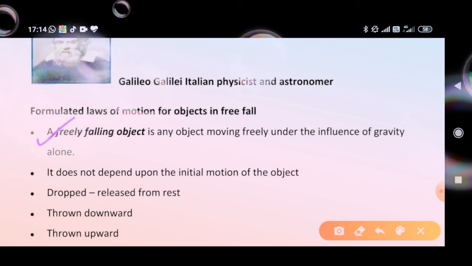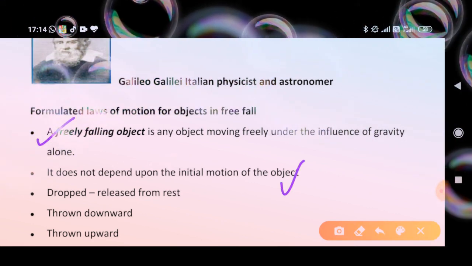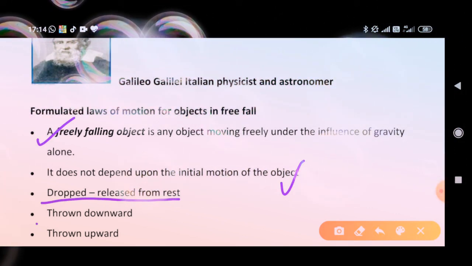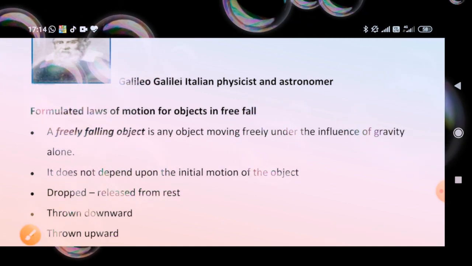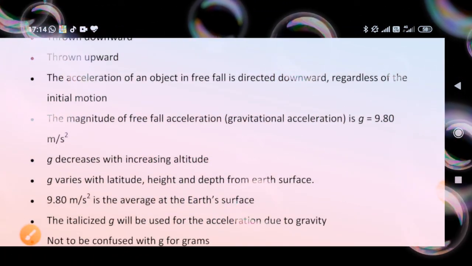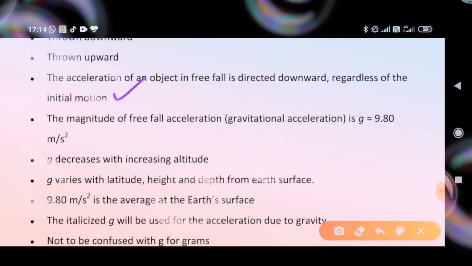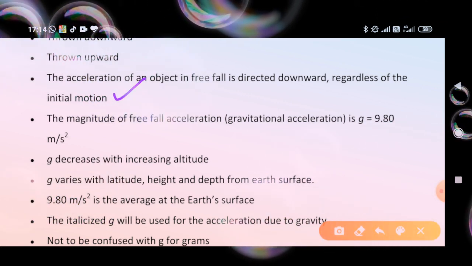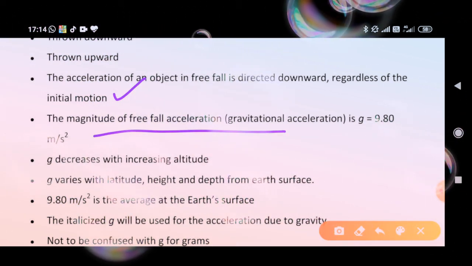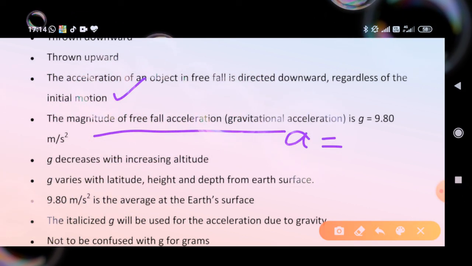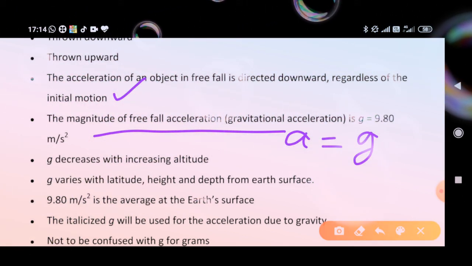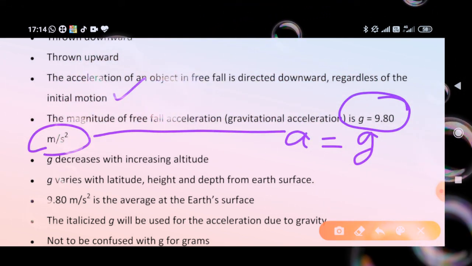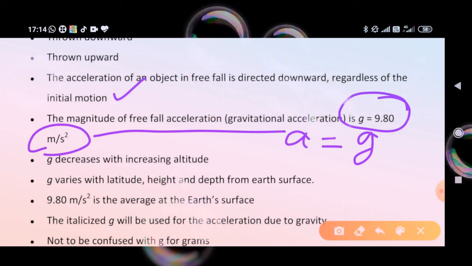It does not depend upon the initial motion of the object: dropped or released from rest, thrown downward, thrown upward. The acceleration of an object in free fall is directed downward regardless of the initial motion. The magnitude of free fall acceleration, which is gravitational acceleration, is represented by small g, whose value is 9.8 meter per second square. So let's discuss more on acceleration due to gravity.